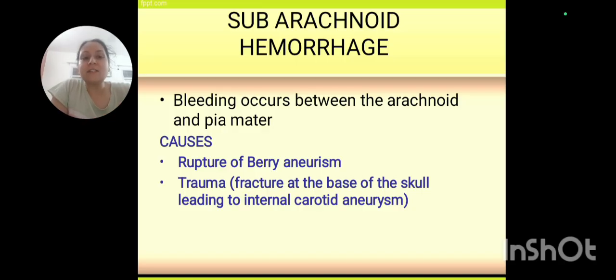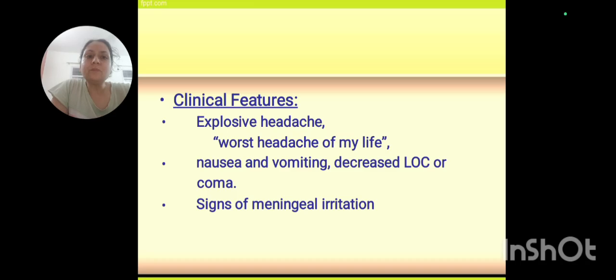The causes are rupturing of the berry aneurysm, trauma, fracture at the base of the skull, or an internal carotid aneurysm. Here the clinical features are the worst headache, an explosive or throbbing headache, followed by projectile vomiting and nausea, with decreased level of consciousness, or the person may go into coma, where there will be signs of meningeal irritation.